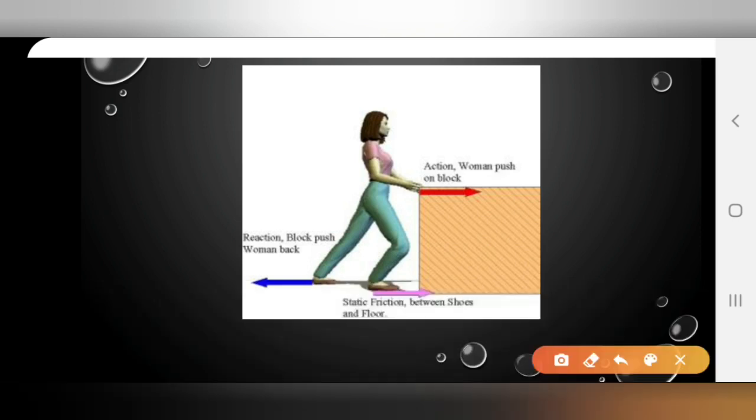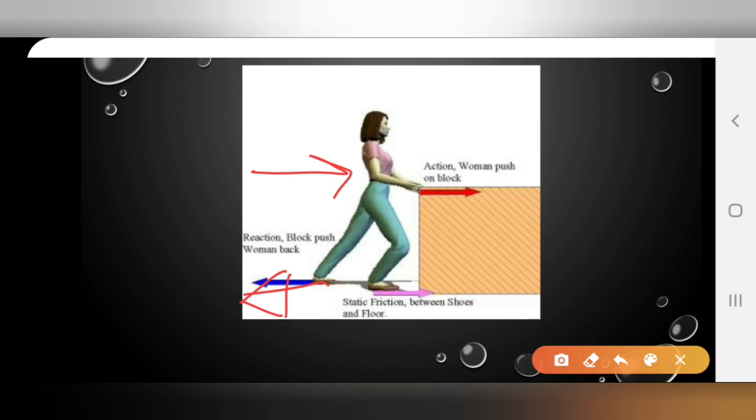A woman is pushing the block. She exerts an action force on the block towards the right. The block exerts an equal and opposite reaction force towards her. This block applies a reaction force in this direction.